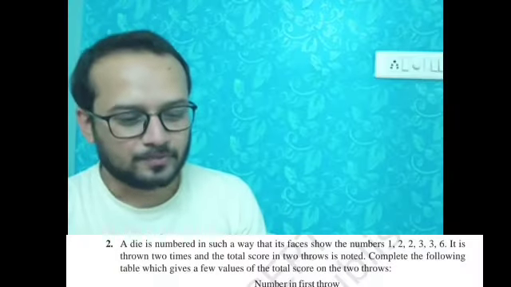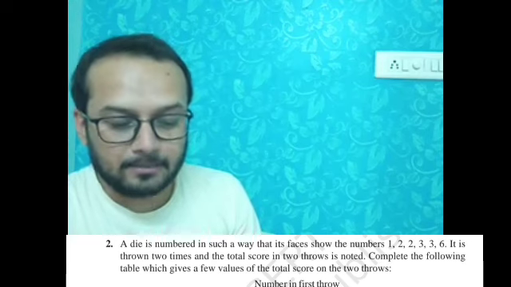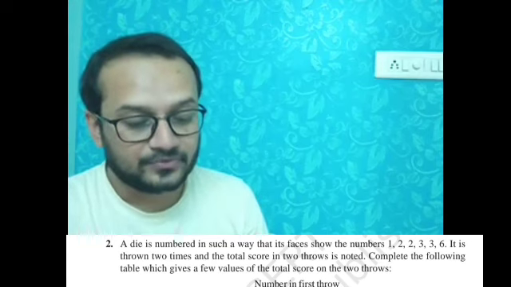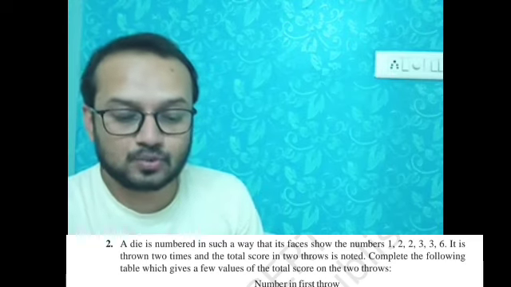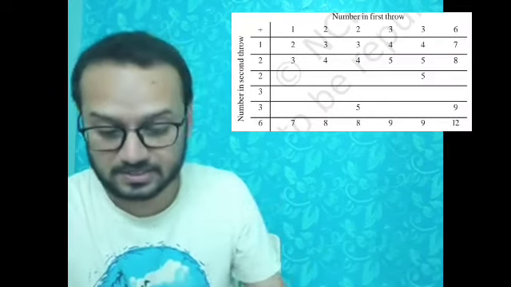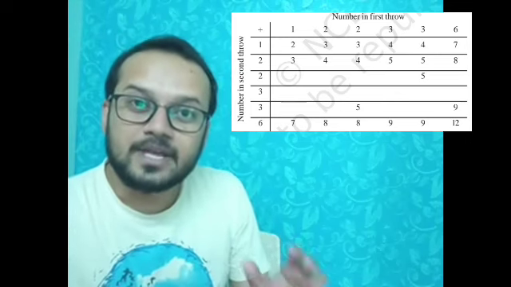Next is question number 2. A die is numbered in such a way that its faces show the numbers 1, 2, 2, 3, 3 and 6. It is thrown 2 times and the total in the 2 throws is noted. Now we have to complete the table given in your question, which gives a few values of the total score on the 2 throws, and we have to get the probabilities. Number 1 is the probability that the total score is an even number. Number 2, it is 6, and number 3, it is at least 6. Let's do the sum.